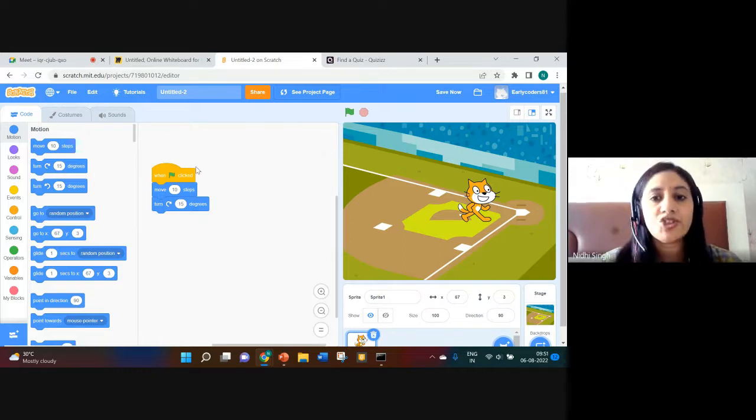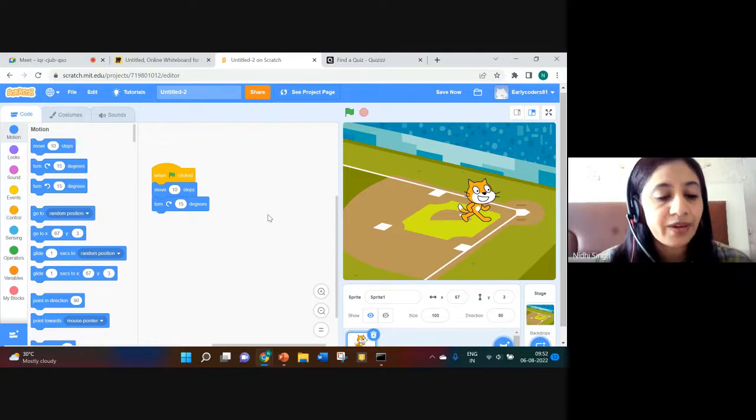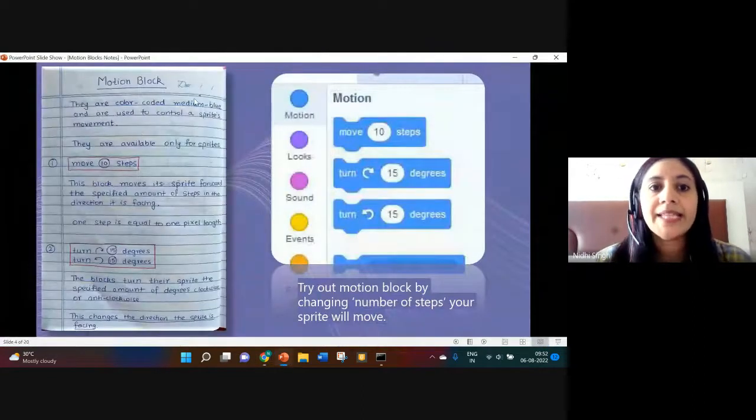We can change its angle, we can move our sprite to some random position, it can glide, it can point towards different directions. So many things are there that we will be studying. The category is motion blocks. They are color coded medium blue and are used to control a sprite's movement.